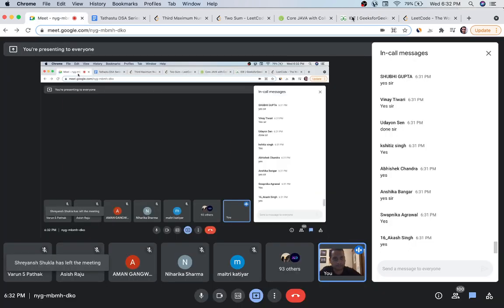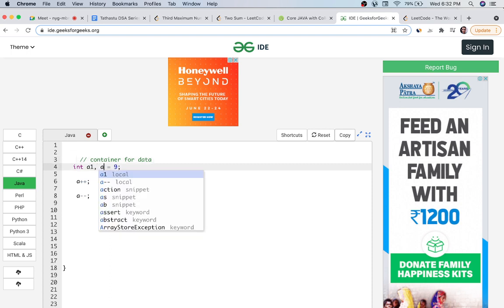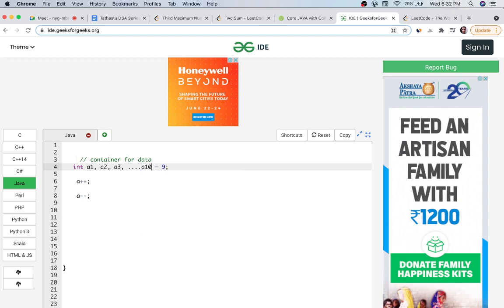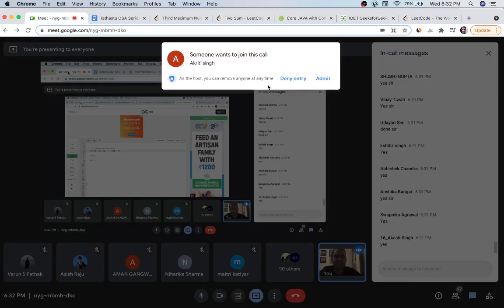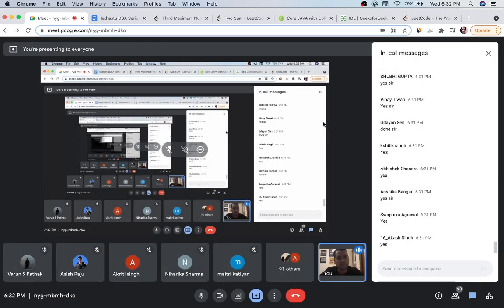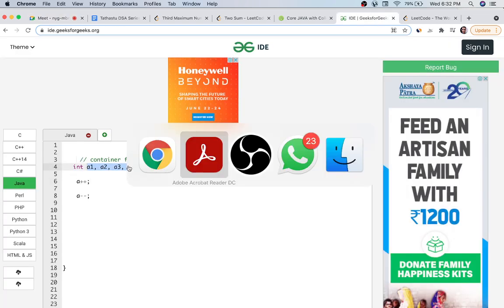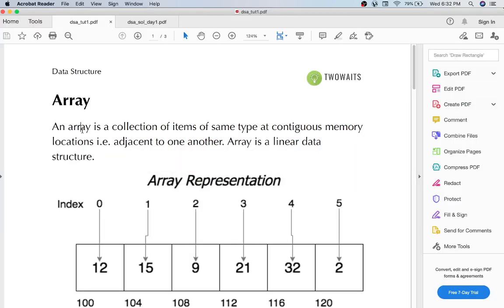Simple. So what if I need 10 variables? We'd have to write a1, a2, a3 and so on up to a10. It will be very hectic and inefficient. So in order to declare a lot of variables of the same data type, we use a data structure called an array. An array is a data structure which holds the same data type for a lot of numbers. For example, in theory, an array is a collection of items of the same type.